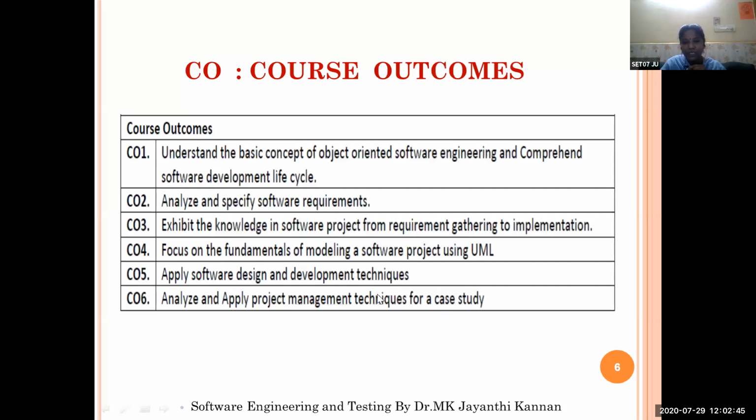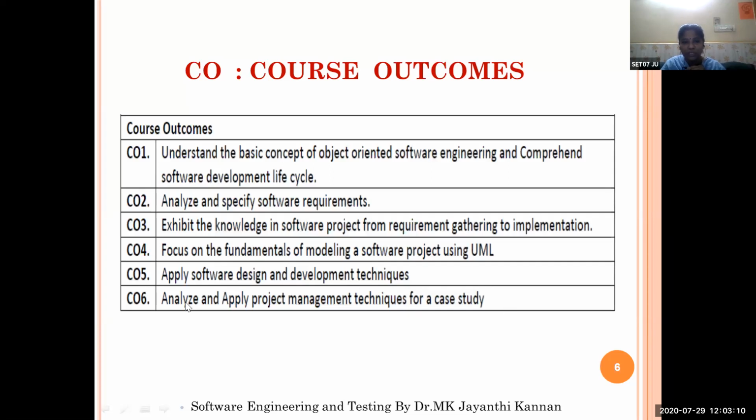You can do that. Or if they ask you, instead of a web page, to create an Android app for the given specification, for any problem or case study given, you can analyze it, apply the project management techniques, and come out with the solution.